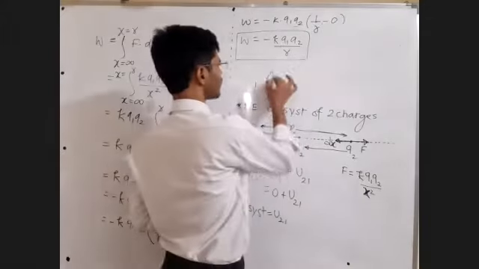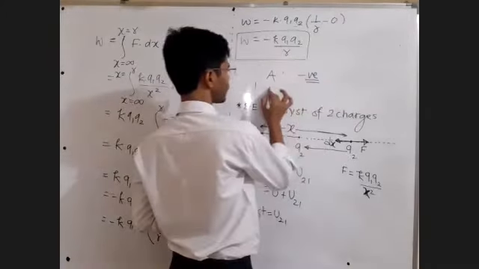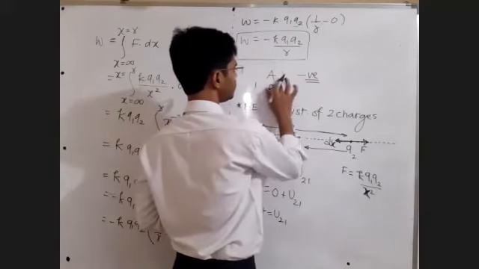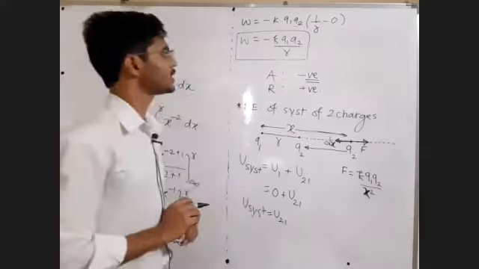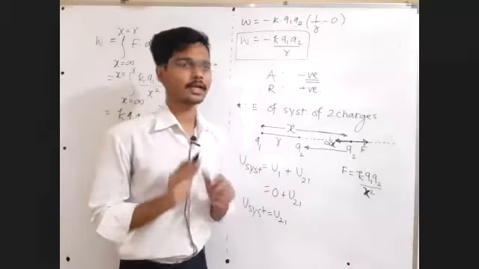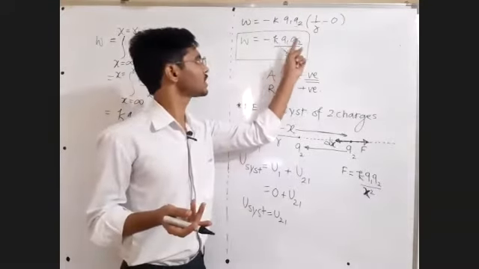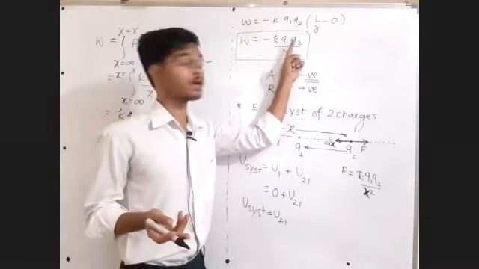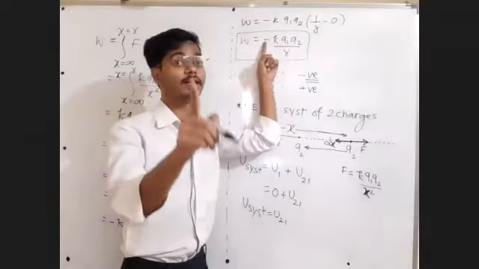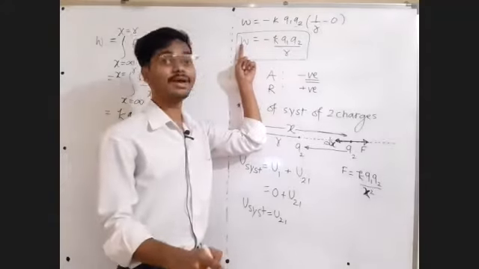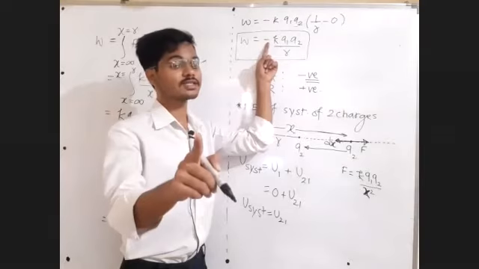For attractive interaction we need a negative answer. For repulsive interaction we need the answer positive. Now let's say there is a repulsive interaction. How to get repulsive interaction? Take two positive charges. Q1 is positive, Q2 is positive. Positive into positive, positive. Positive into negative, negative. For the repulsive interaction, this formula is giving the wrong answer.